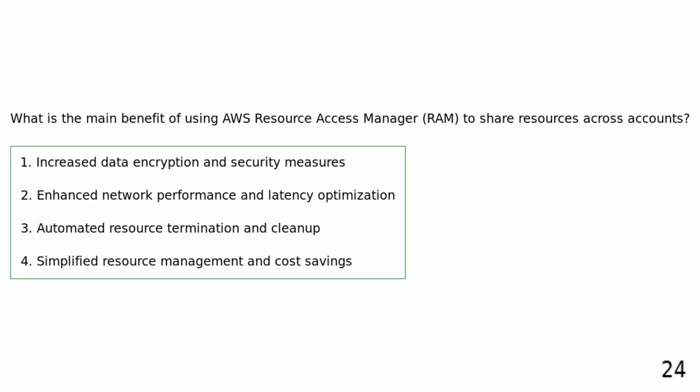What is the main benefit of using AWS Resource Access Manager to share resources across accounts? Increased data encryption and security measures. Enhanced network performance and latency optimization. Automated resource termination and cleanup. Simplified resource management and cost savings. AWS RAM simplifies resource sharing across accounts, reducing operational overhead and potentially saving costs by enabling efficient resource allocation.